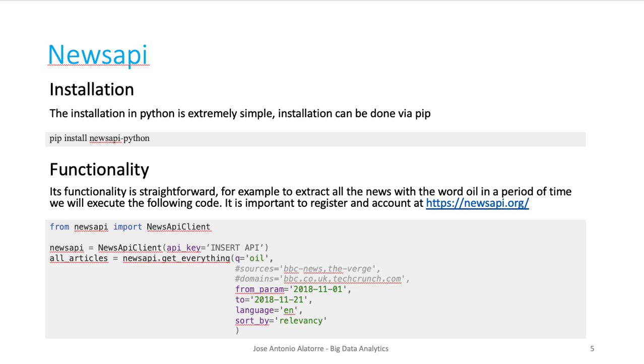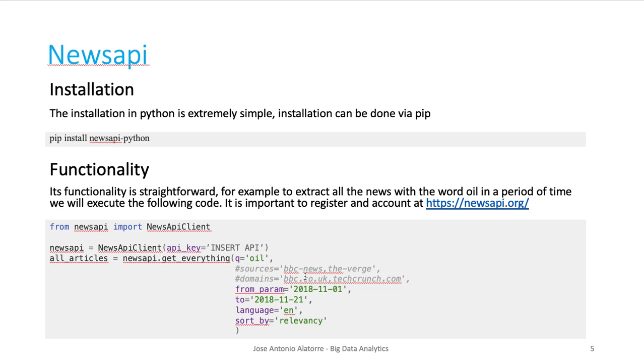Okay. News API. How to use News API? Very simple. The installation is straightforward. You just need to pip install newsapi. The functionality is also very simple. There is a Python API where you select which keyword you want to use. In this case, we are selecting, for example, oil.